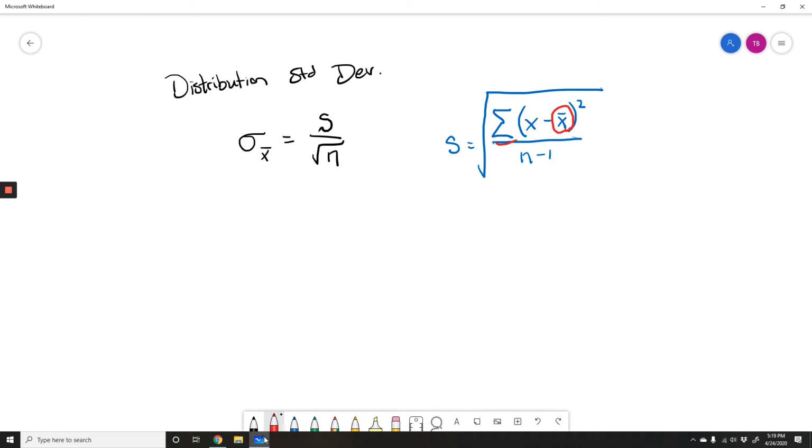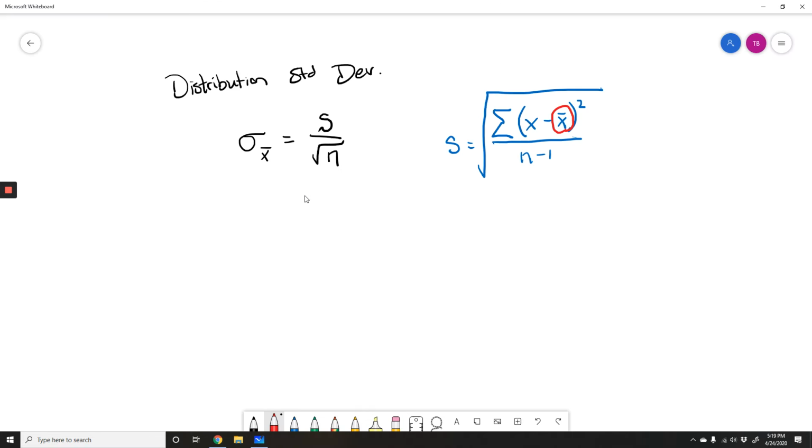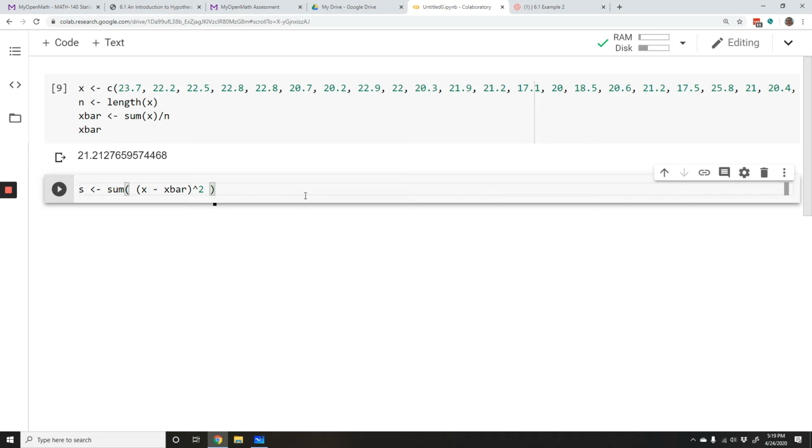What comes next? I need to add all that together. So I'm going to take everything I have so far, I'm going to add it together with a sum function. The sum function says, hey, all that list of all that stuff that's in there, I want to add it together. Okay, that's going to give me the whole numerator. So now I have to divide by n minus 1.